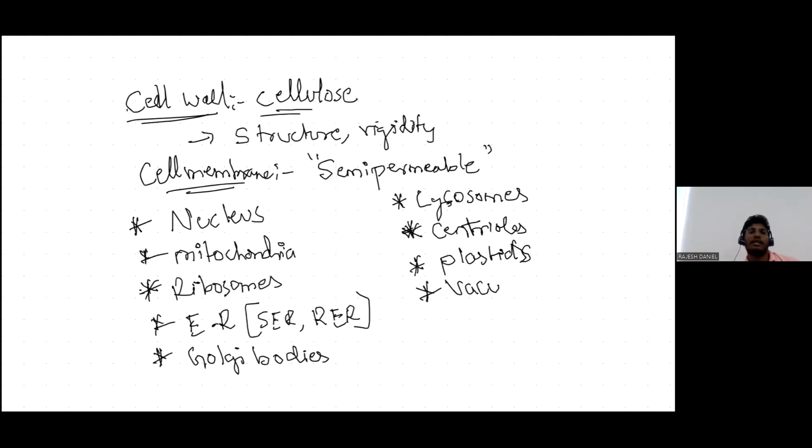So these are the cell organelles. These cell organelles are all present in a jelly-like substance known as cytoplasm. So cytoplasm, initially all the cell organelles are present in the cytoplasm,